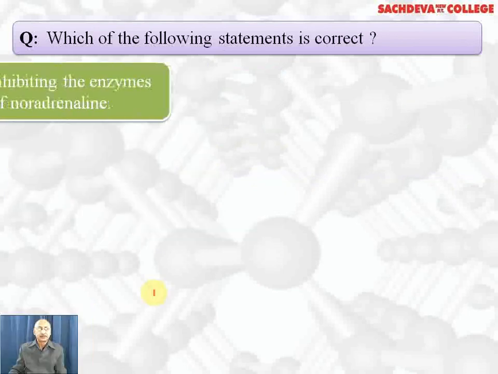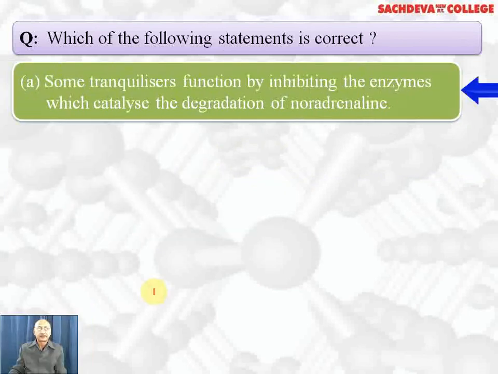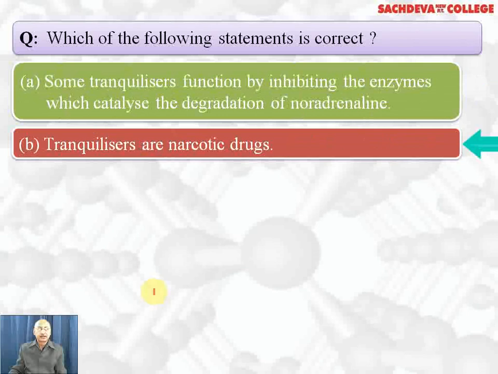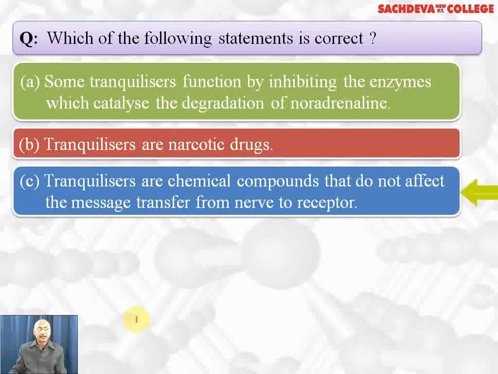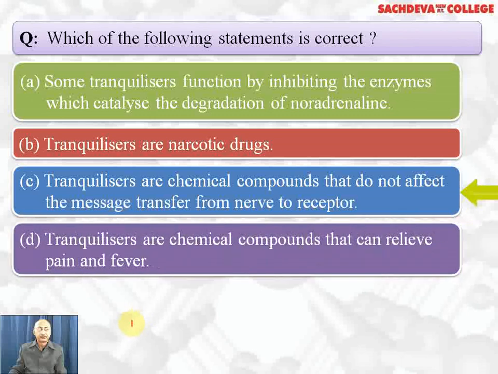Which of the following statements is correct? Some tranquilizers function by inhibiting the enzymes which catalyze the degradation of noradrenaline. Tranquilizers are narcotic drugs. Tranquilizers are chemical compounds that do not affect the message transfer from nerve to receptor. Tranquilizers are chemical compounds that can relieve pain and fever. Correct answer is A part. Some of the tranquilizers inhibit the enzymes which catalyze the degradation of noradrenaline, which causes depression.